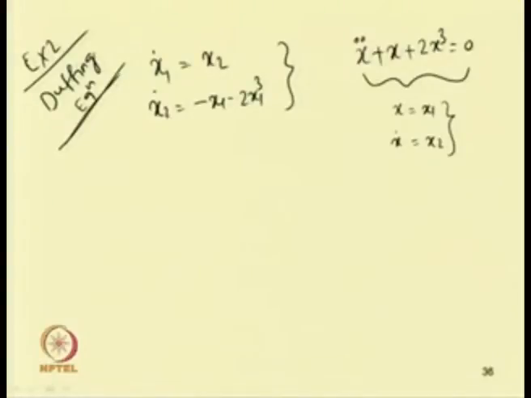From the method of multiple scales, we already know that the solution can be written in this form.